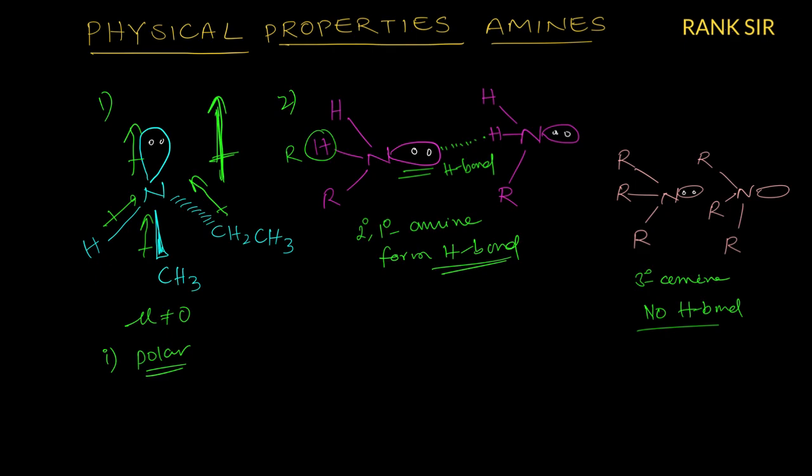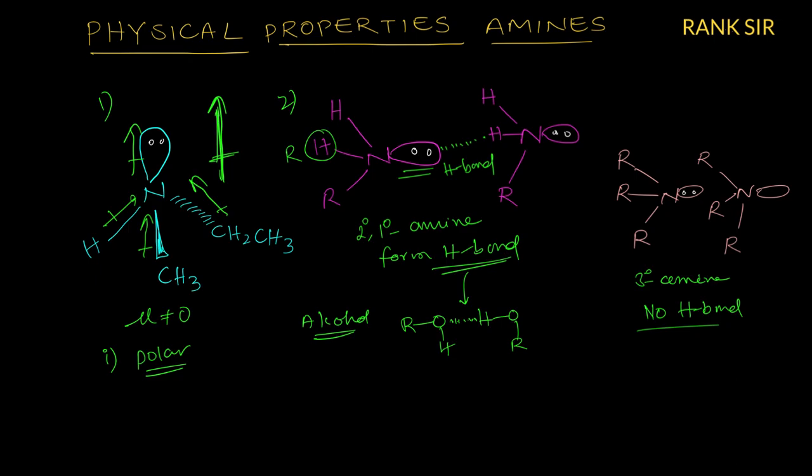Therefore, we have to compare now. Compare with which compound? For example, alcohol. In alcohol we also have hydrogen bonding, for example between ROH and another ROH.